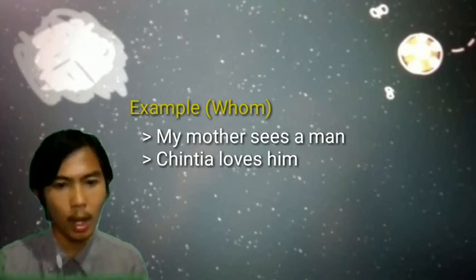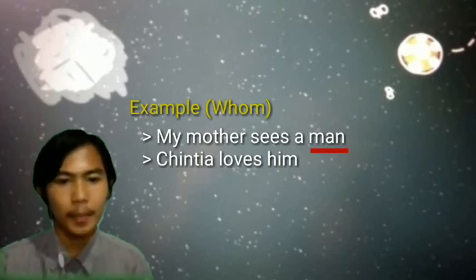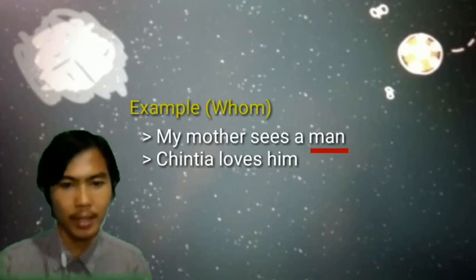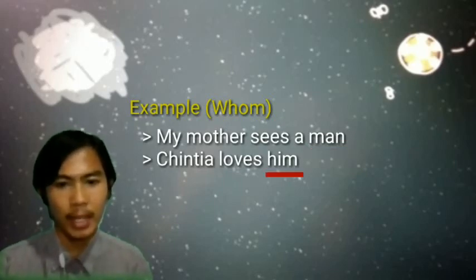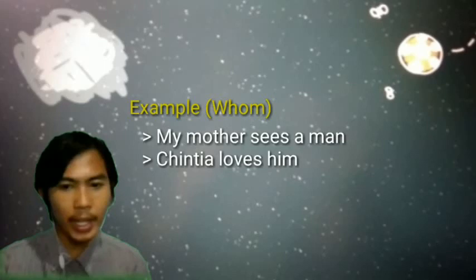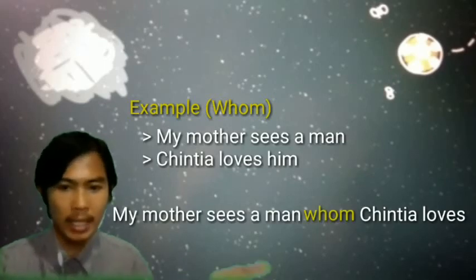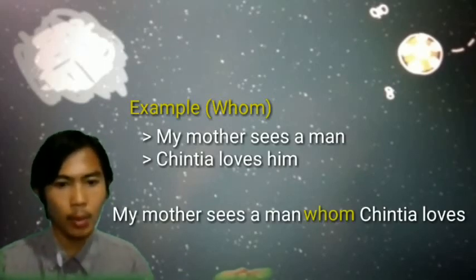Second sentence, Cynthia loves him. Man is the object in the first sentence. Him is the object in the second sentence. Man is a described person, so we use the conjunction whom, and the sentence becomes: my mother sees a man whom Cynthia loves. In the sentence, we do not need two objects, so him is eliminated.